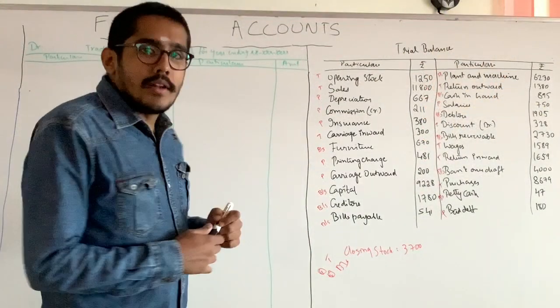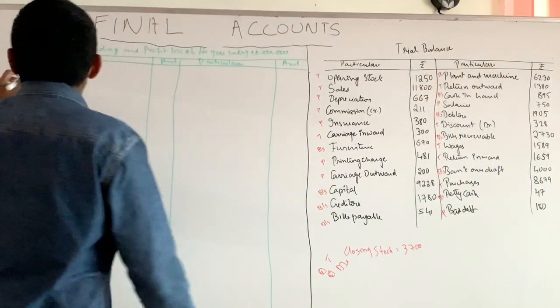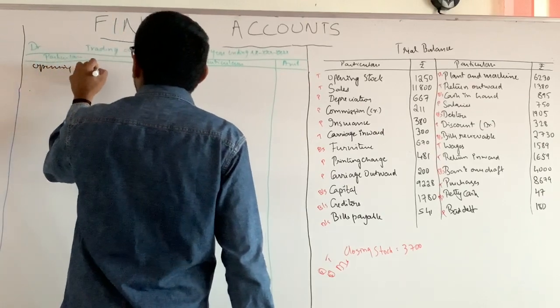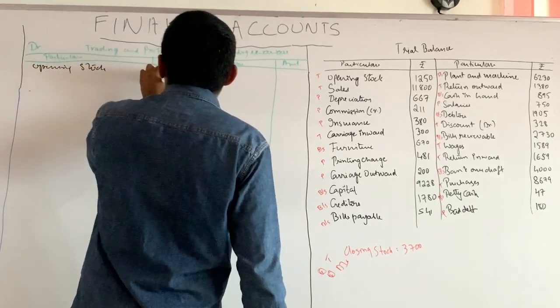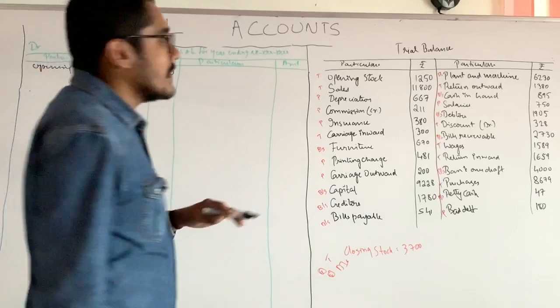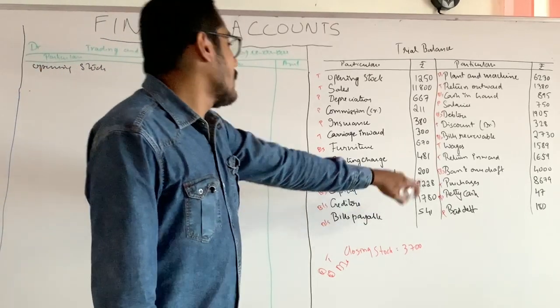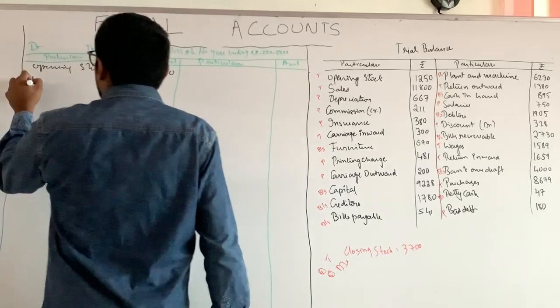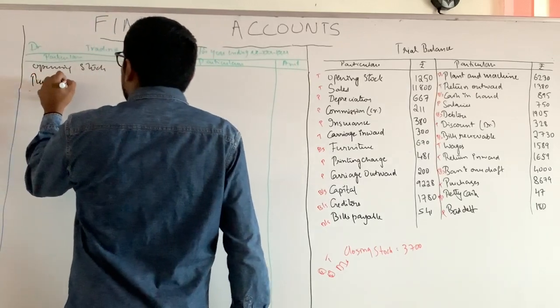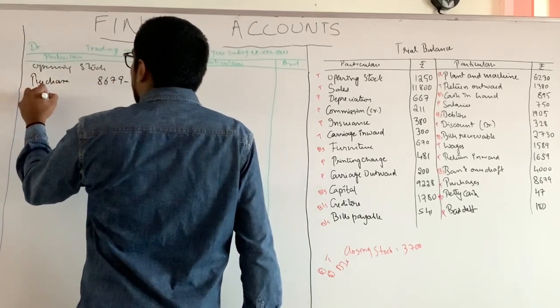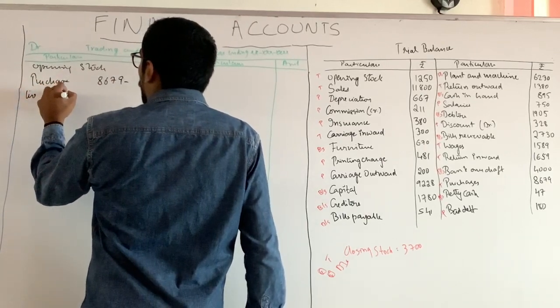Okay, so let's start with the opening stock. What is the opening stock? Opening stock 1250, right? Then what is the next one? Purchases less returns. What is the purchase over here? Purchase, it is 8679. Okay, purchase 8679 less return outwards.